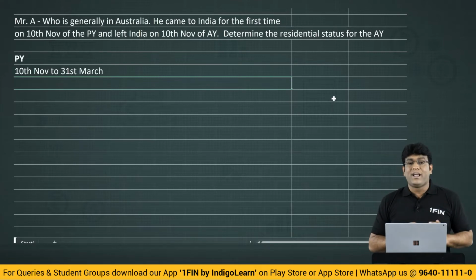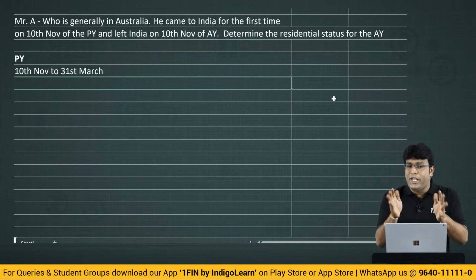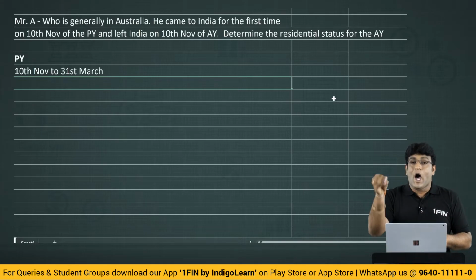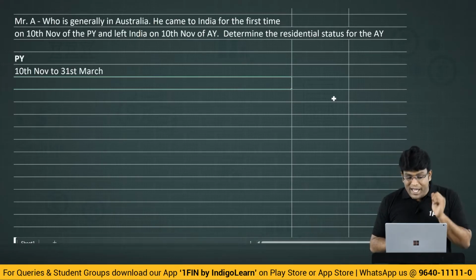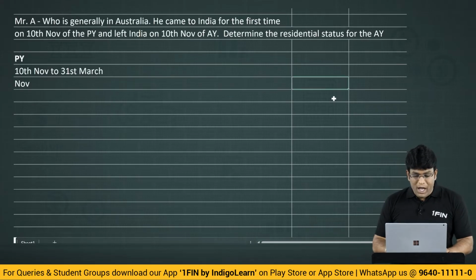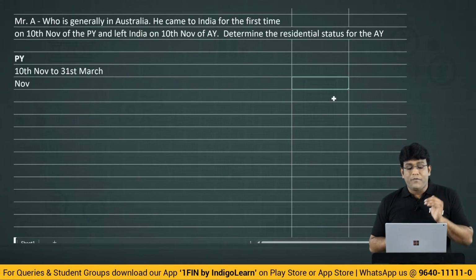Because the condition is very clear: he must be in India for a period of 182 days or more during the previous year. So everywhere, first we need to understand how many days he is in India in the previous year. And the previous year ends on the immediately following 31st March. So he is in India only from 10 November to 31st March. For November, how many days? 10 November he has come, and the day of coming, the day of going, is always included.